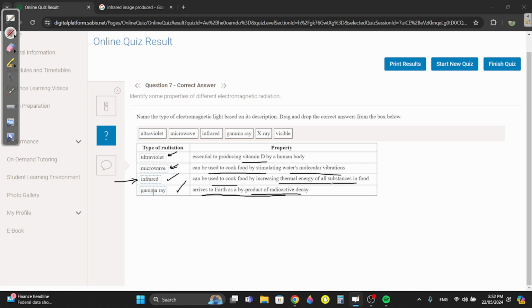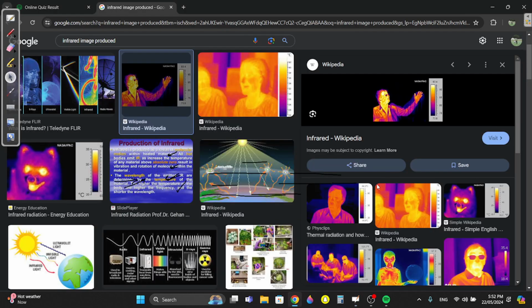Let me explain infrared. You know how we have ovens. I think everybody watching this has an oven in their house. How do ovens cook? Obviously, they increase the temperature. That's quite obvious. But how it works is electric ovens, not gas ovens. What electric ovens do is they release infrared waves. What infrared does, like I showed you here, is it bounces and it detects thermal energy. So you'd always associate infrared with any heat or thermal energy.